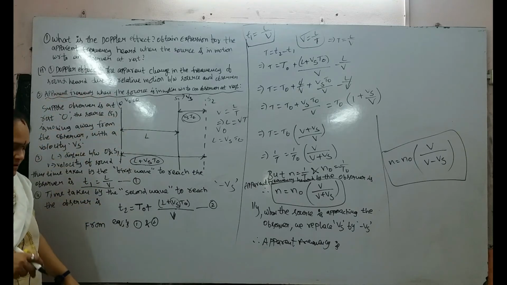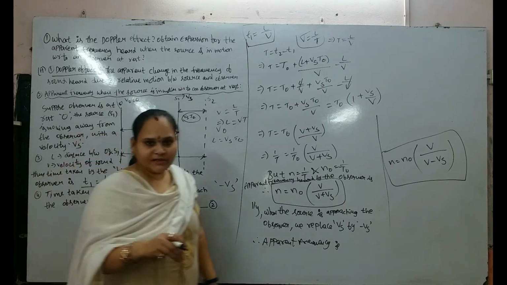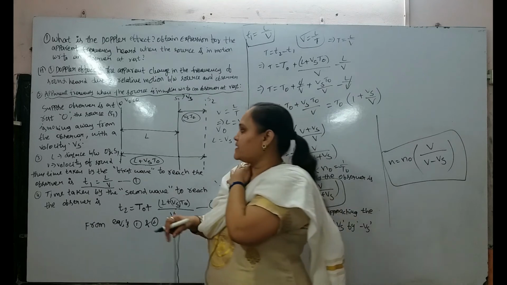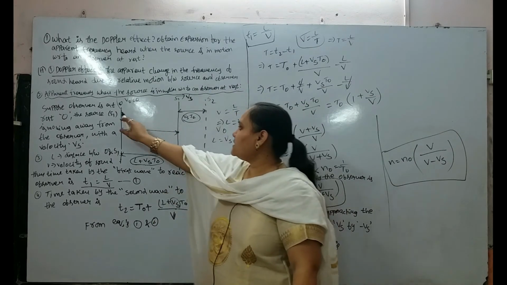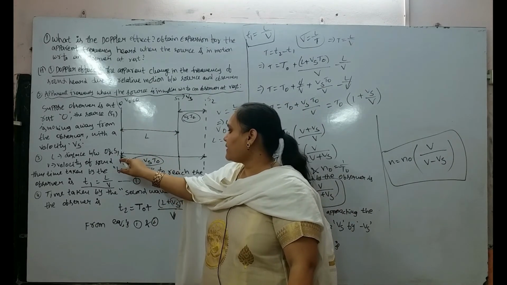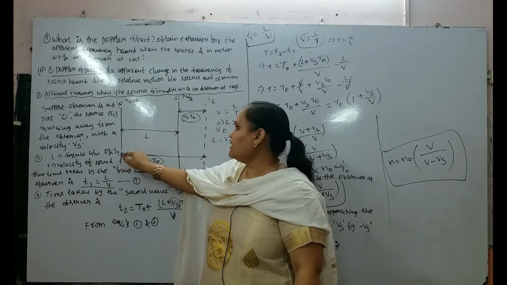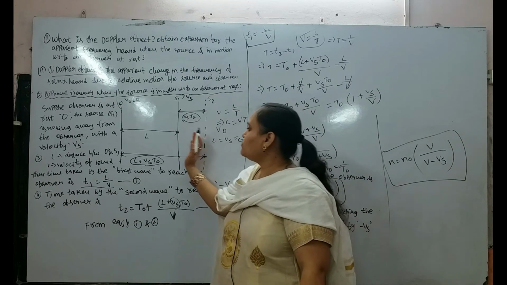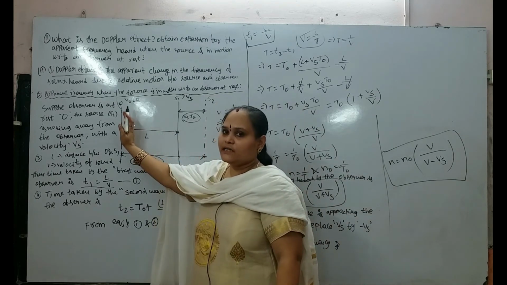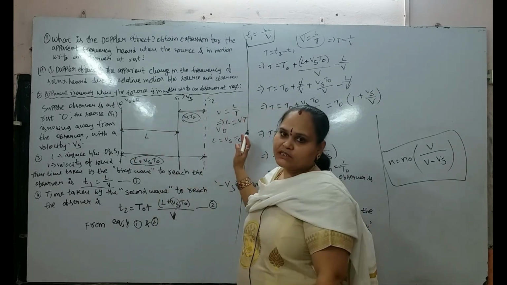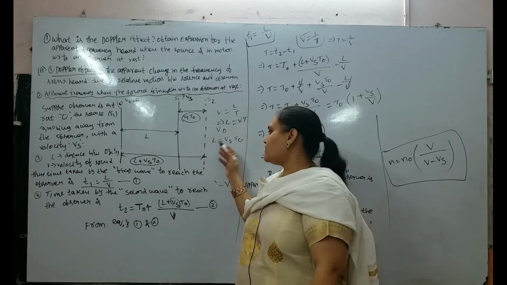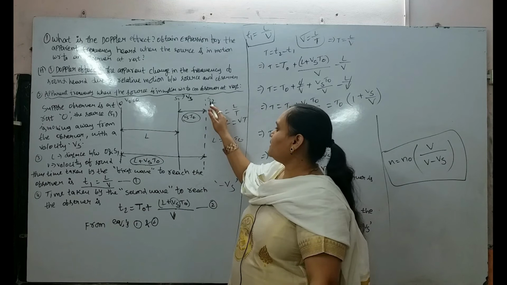Apparent frequency. Now our condition is to find the apparent frequency of the source with respect to the observer at rest. In this way, we are considering the observer is at rest, the observer is a fixed one, and the source is moving away from the observer. There are two conditions: the source moves towards the observer and the source moves away from the observer. Here we are taking the condition where the source moves away from the observer, that is S2.